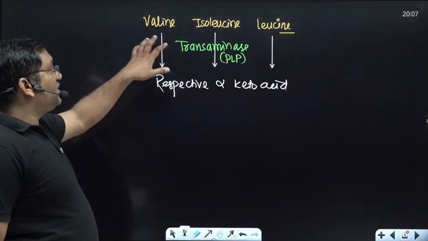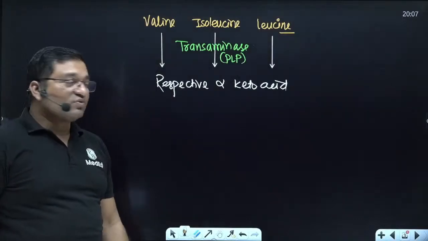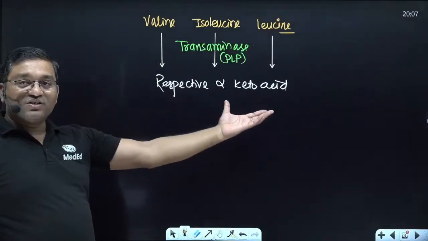In the transamination reaction, it combines with alpha ketoglutarate to form glutamate. So respective alpha keto acids are produced.